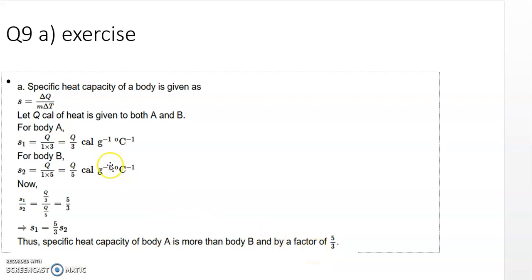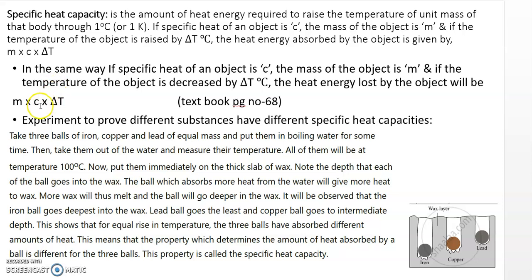Remember, here I have used the formula. The heat formula is given as M into C into T, where C is the specific heat. Here the formula of specific heat is being applied, so then you will understand this. You can see the formula of specific heat is this. Heat energy is given as Q is equal to M into C into delta T. So what will be C? C will be Q upon M delta T. So like this it is.